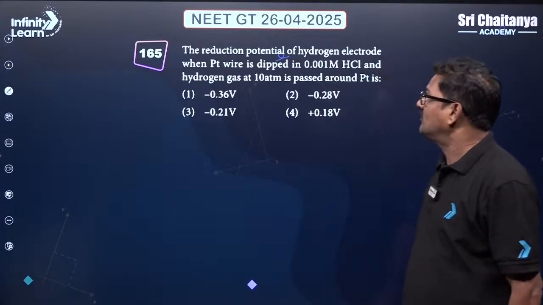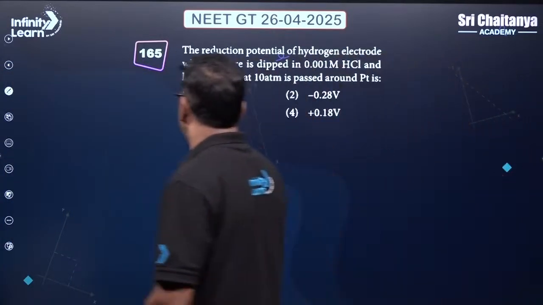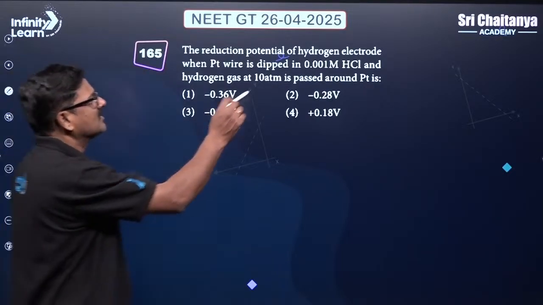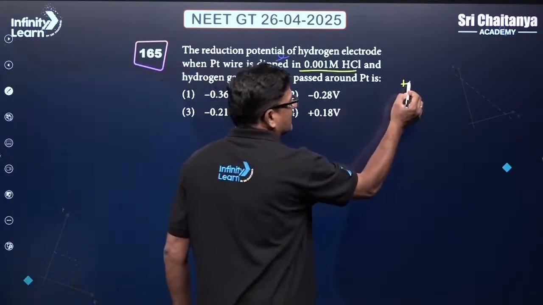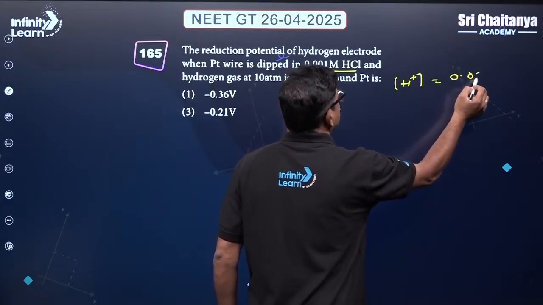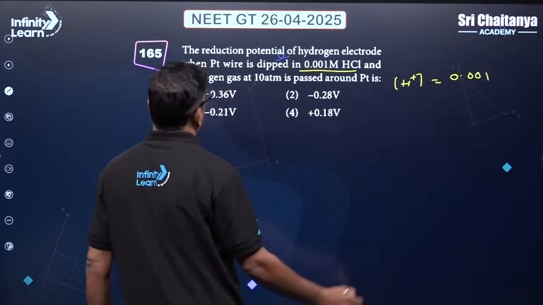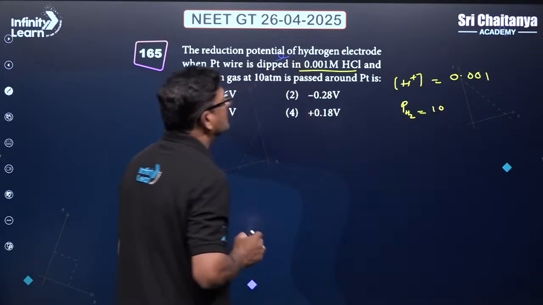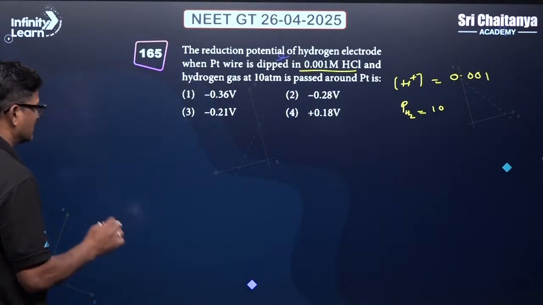Okay, talking about the reduction potential of the hydrogen electrode given. The platinum wire is dipped in a solution where the concentration of H+ is given as 0.001, and the partial pressure of hydrogen is going to be 10. How to calculate the reduction potential?